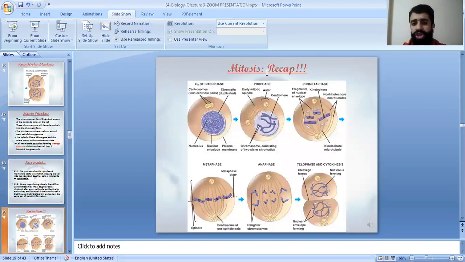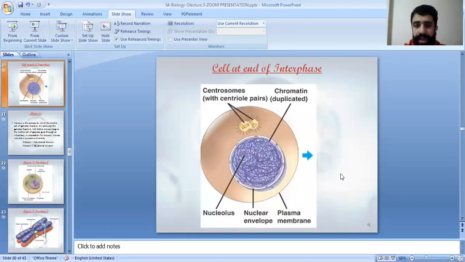Okay, these are the figures showing the mitosis. Maybe in the course I'm going to give you these figures. You have to know this phase, for example, for interphase, you have to know this for metaphase, for anaphase, and this for telophase and cytokinesis. Okay, this is the cell at the end of interphase.